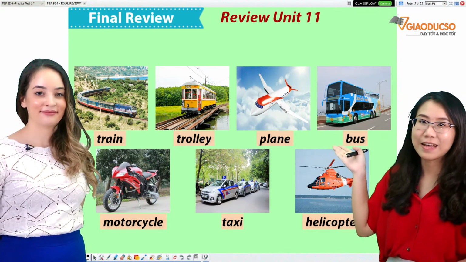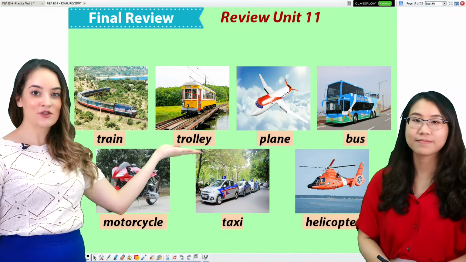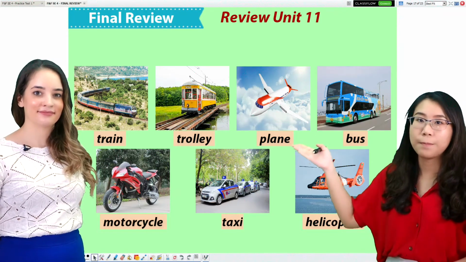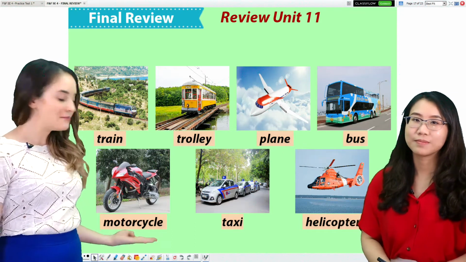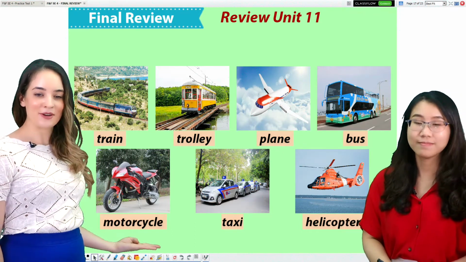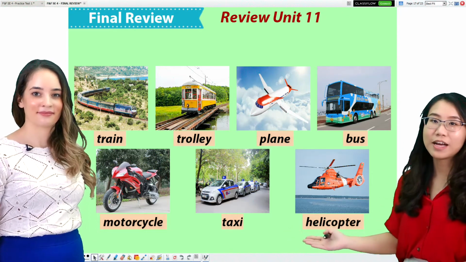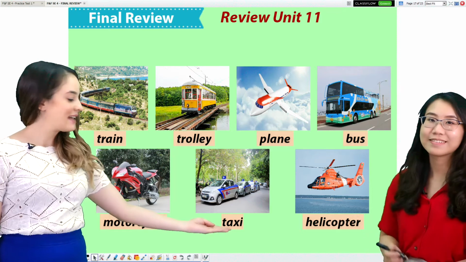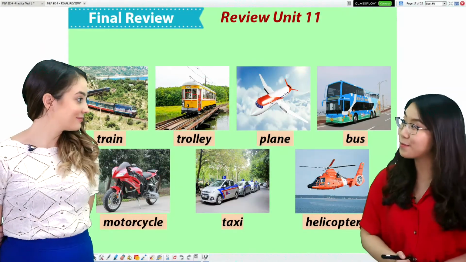Bus, bus. Trolley, trolley. Plane, plane. Motorcycle, motorcycle. Helicopter, helicopter. Taxi, taxi.